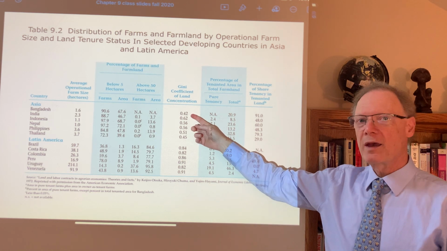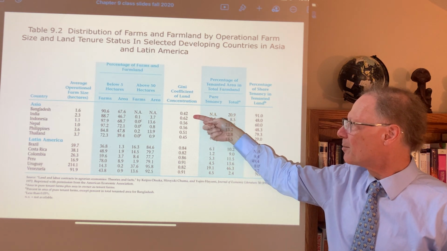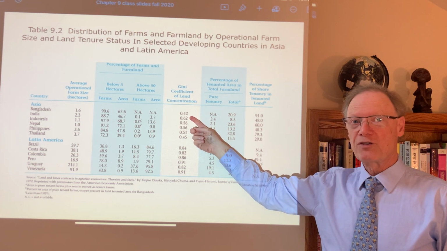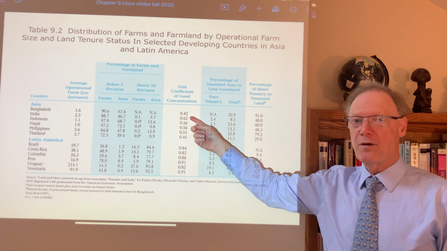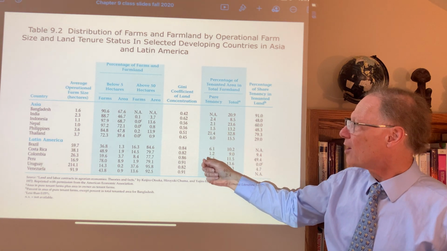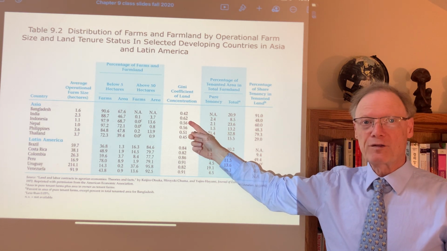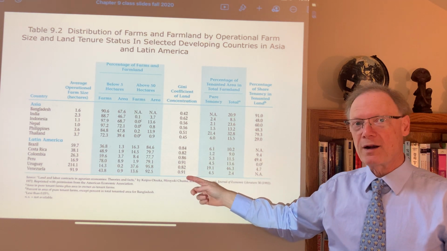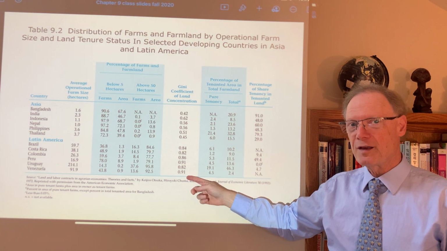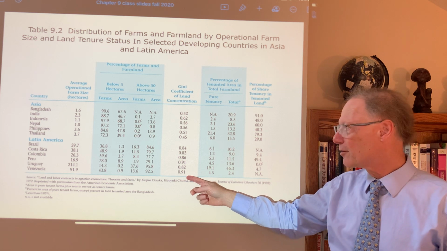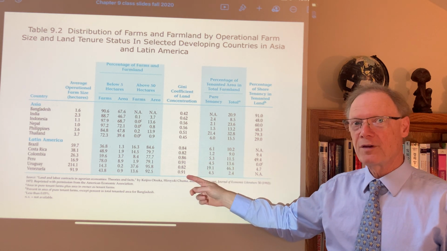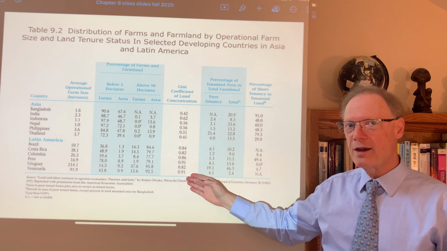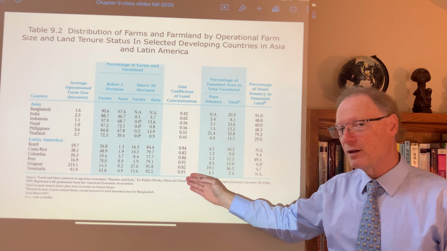It can range from a low in Asia of about 0.42, that's the case of Bangladesh. This is a case in which there are just not that many big farms, to a much higher Gini of 0.62 in the case of India. And many of the Latin American countries, as we just got a sense of from the land Lorenz curves, have a far higher level of inequality in land ownership, generally above 0.8, occasionally 0.9, or even a little bit higher.